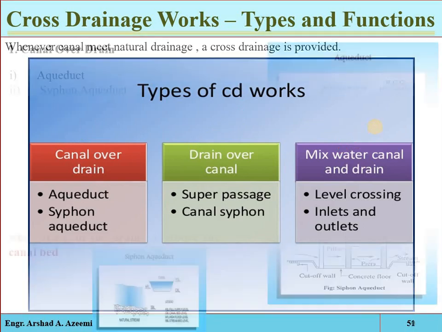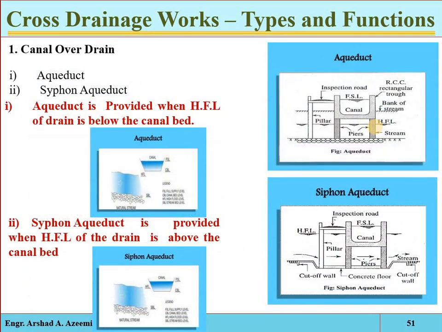Now here you can see the canal over the drain. What will be the condition? So simply see, for example, if that is the natural drain, the natural stream, or a natural river, and suppose this is the irrigation canal. Suppose at this point they are crossing with each other, they are intersecting with each other.